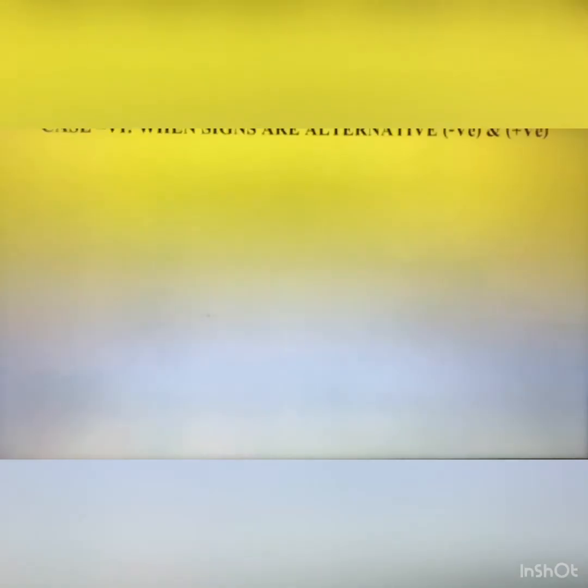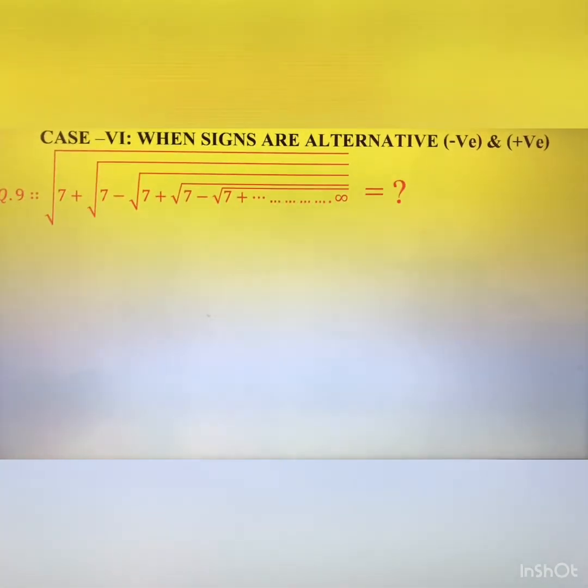Okay dear, now see case number 6. Here once again an odd number is given and the signs are alternately negative and positive. When signs alternate, what to do? First of all, observe whether the sign starts with positive or negative. Here under root 7 plus, first we get a positive sign, after that negative, again positive, so it starts with positive.